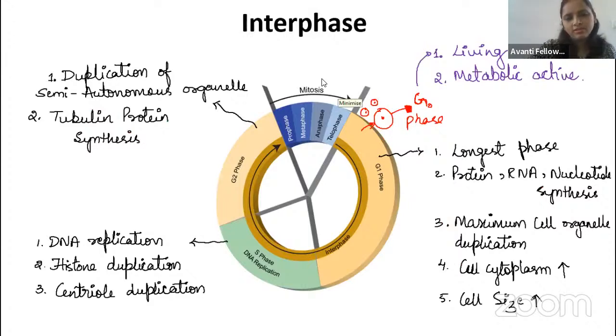It doubles. Nandish, what will happen? You know the DNA content. Very good, Shanta. Yes.